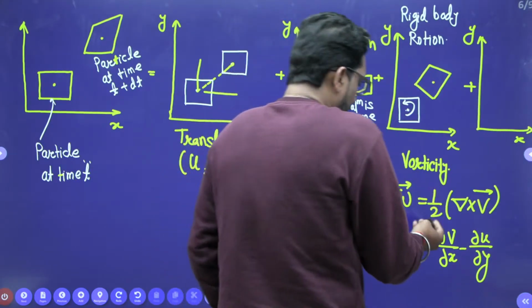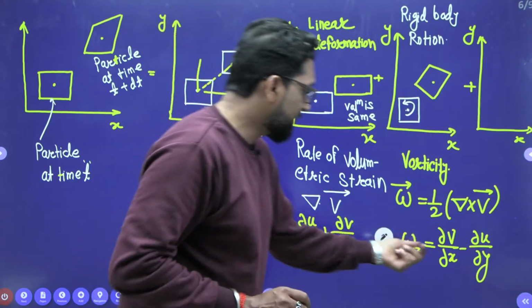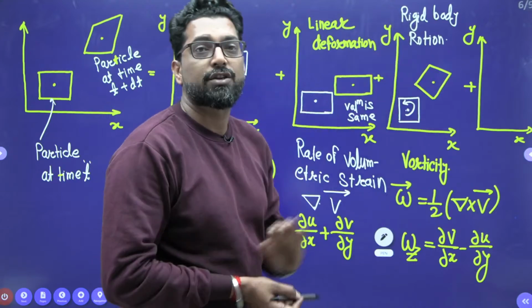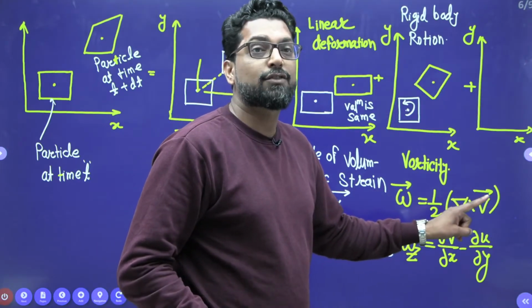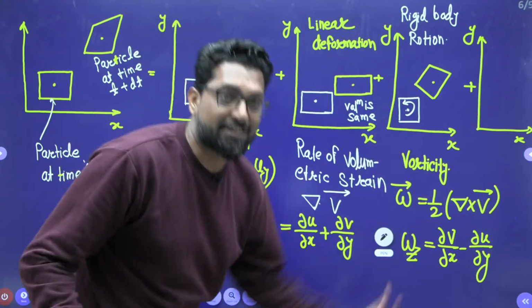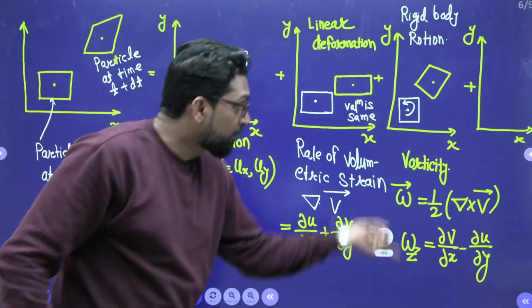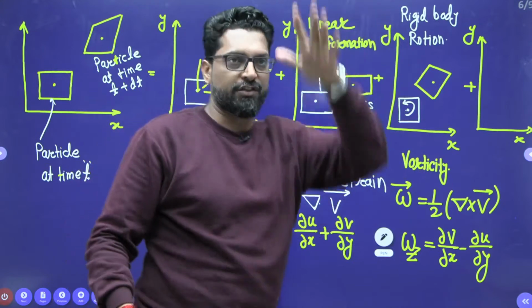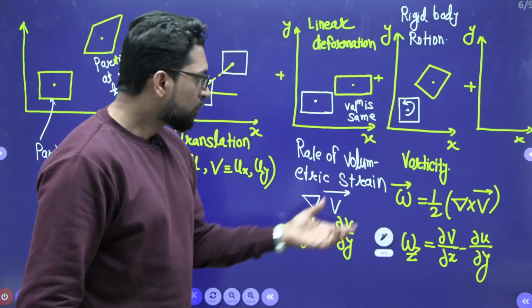So if this is 0, there is no rotation. If this is non-zero, there must be a rotation. If it is non-zero, it is called rotational flow. If it is 0, this is called irrotational flow. Whether the flow is rotating or not depends upon the vorticity.